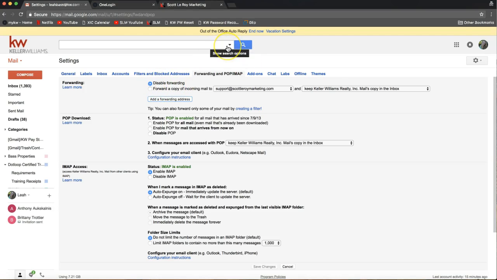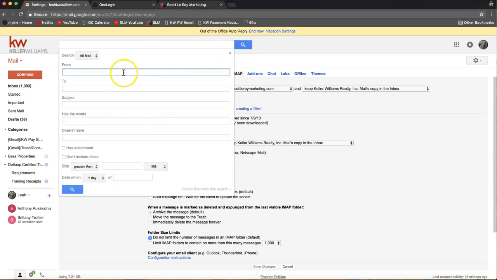What we're going to do next, just a couple more steps on this one, is select the drop down arrow on the very top search bar of this KLRW email inbox here. So I'm going to click that down arrow to the far right of that search bar at the top of your screen. And in the from field, specifically that from field, I'm going to write newassociate@kw.com. That's where all of the default MyKW usernames and passwords will come from for your agents. And that's automatically generated when your agent is entered into WinMore.